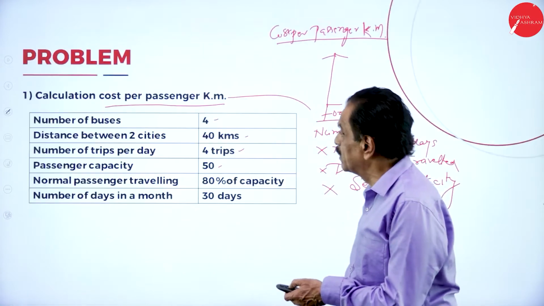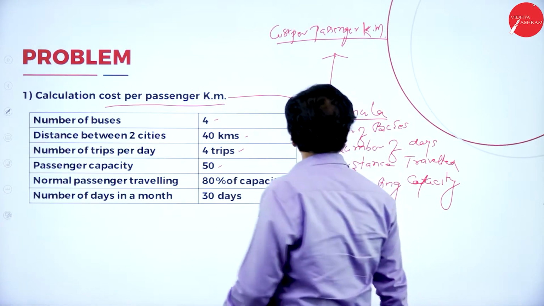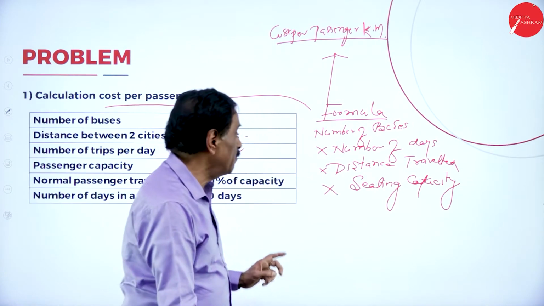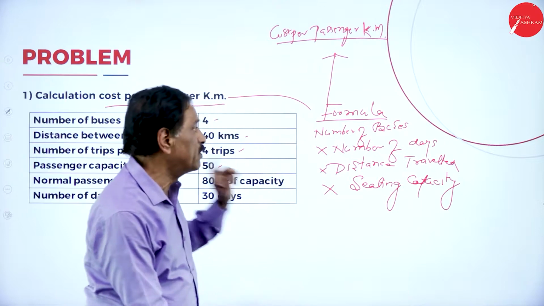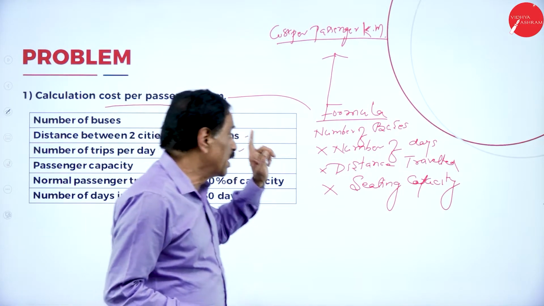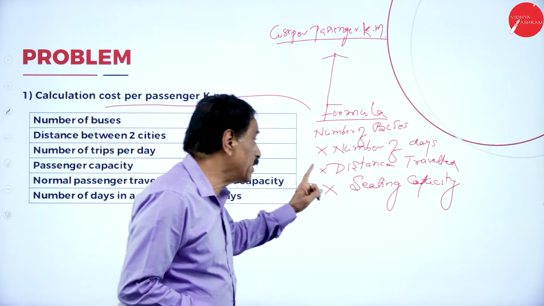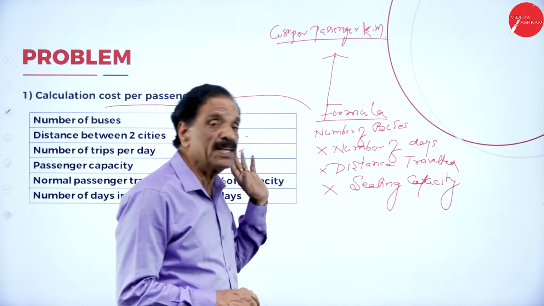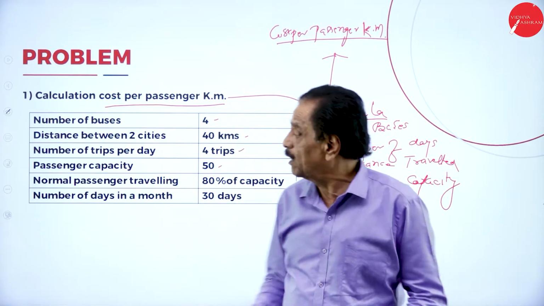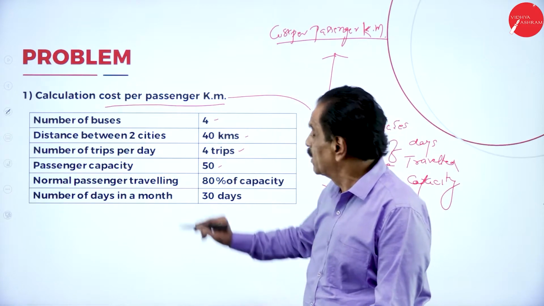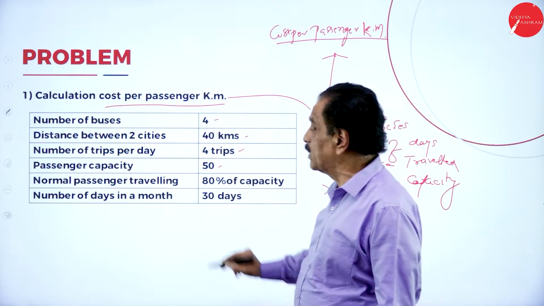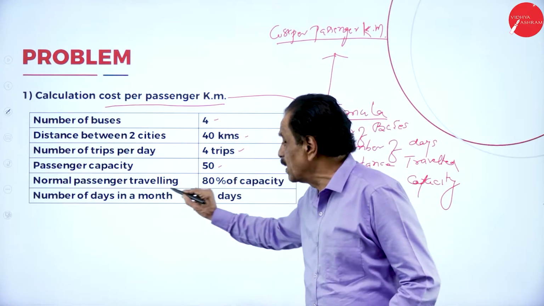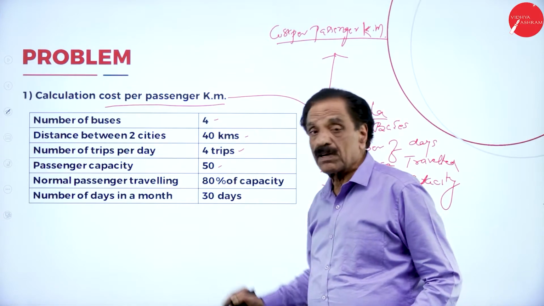So here, what's the formula? Number of buses into number of days into distance travel into seating capacity. Slowly I will go. Number of buses multiplied by number of days multiplied by distance travel multiplied by seating capacity. Here if you take this example, number of buses are 4, distance for 2 cities 40 kilometer, number of trips per day 4 trips, passenger capacity 50, normal passenger travel 80% of the number of days 30.